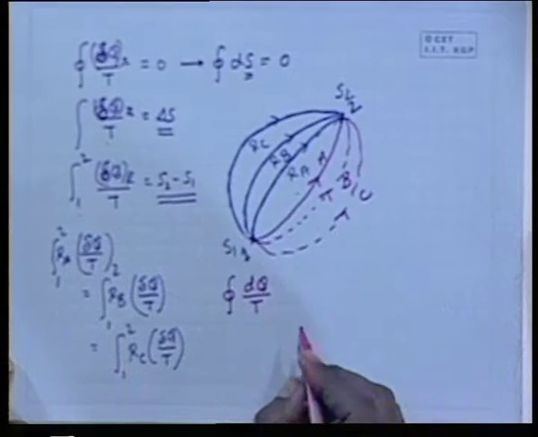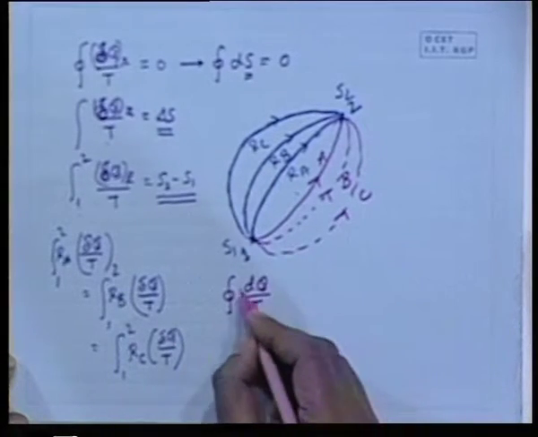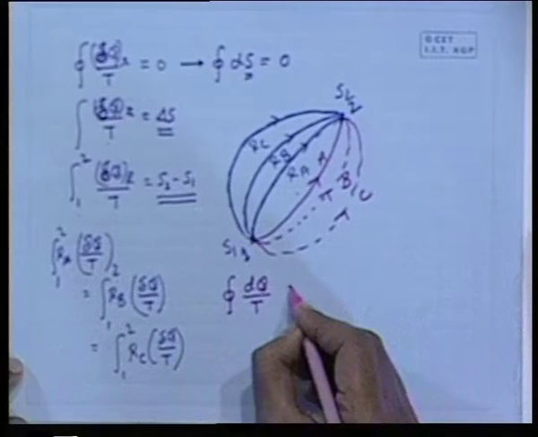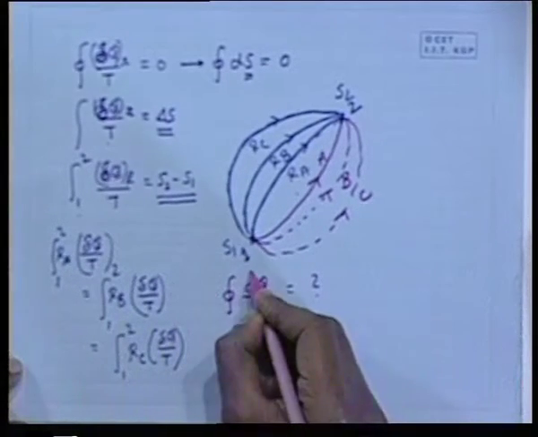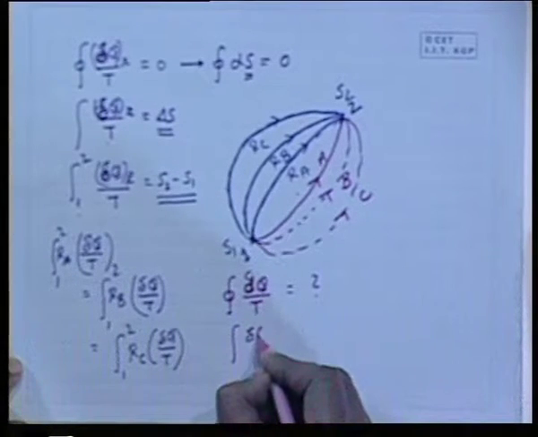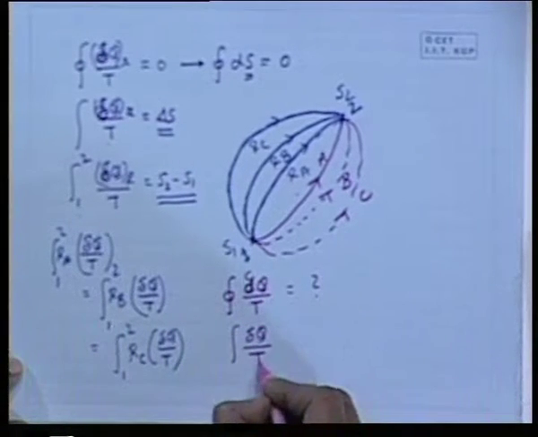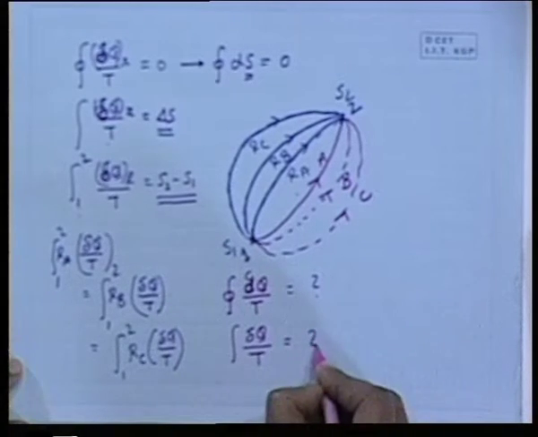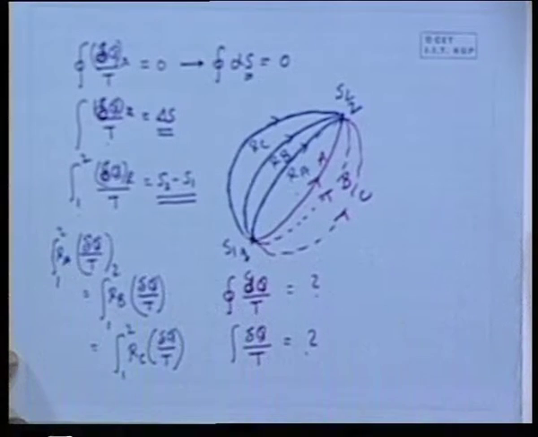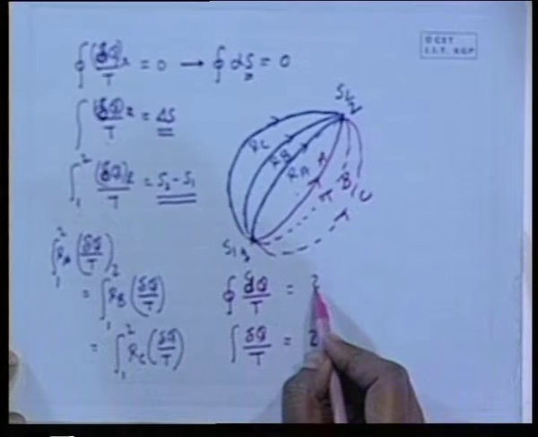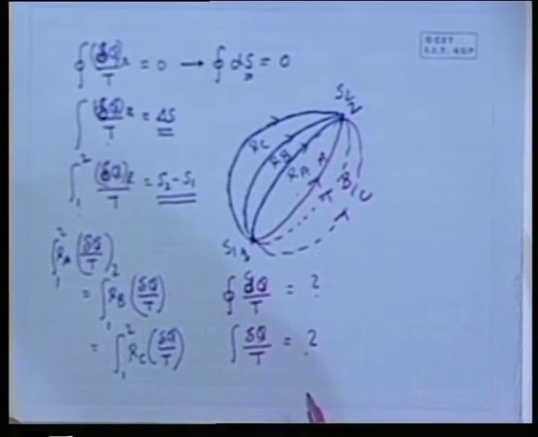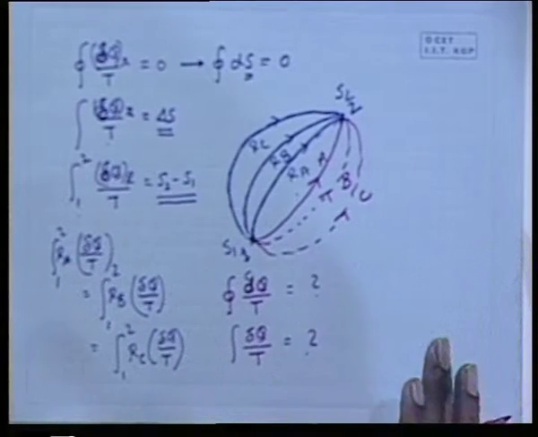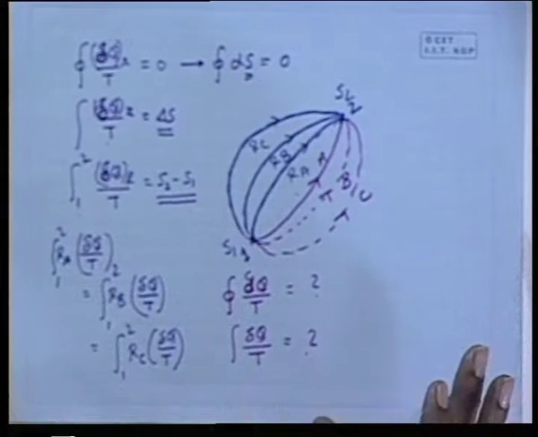After this, the concept for an irreversible process. I am not writing R, that means for an irreversible process. So what is the value of delta q by T for an irreversible process? Now the question comes, what is the value of this for a cyclic process, an irreversible cycle? Before going to prove, I must first tell you the information.